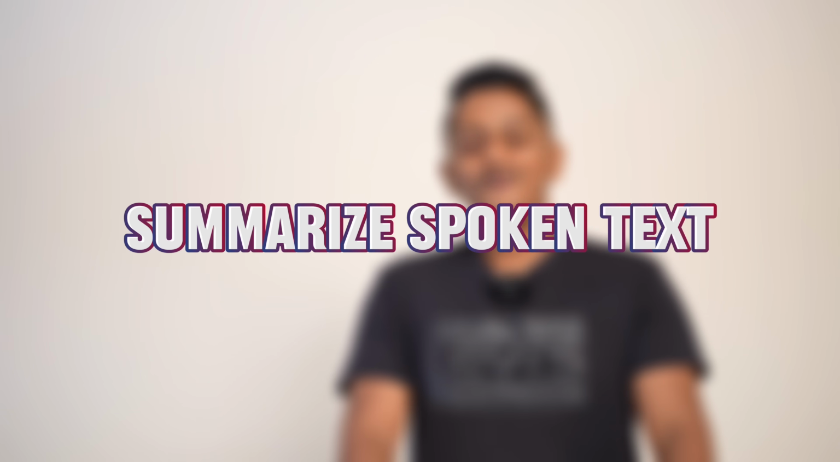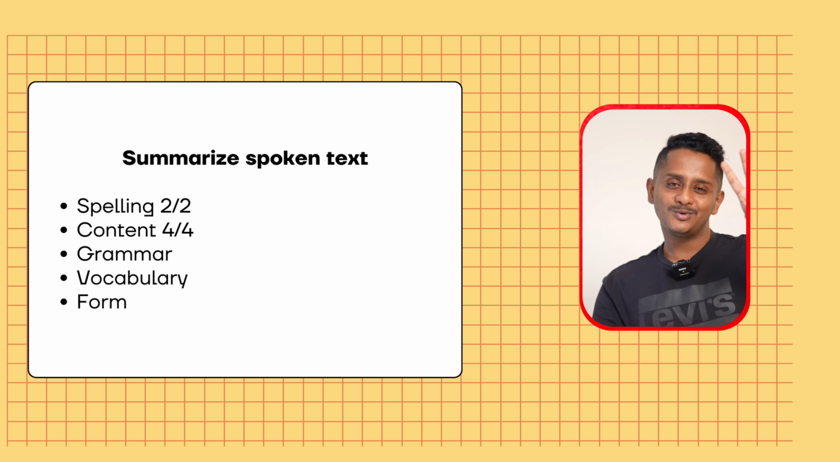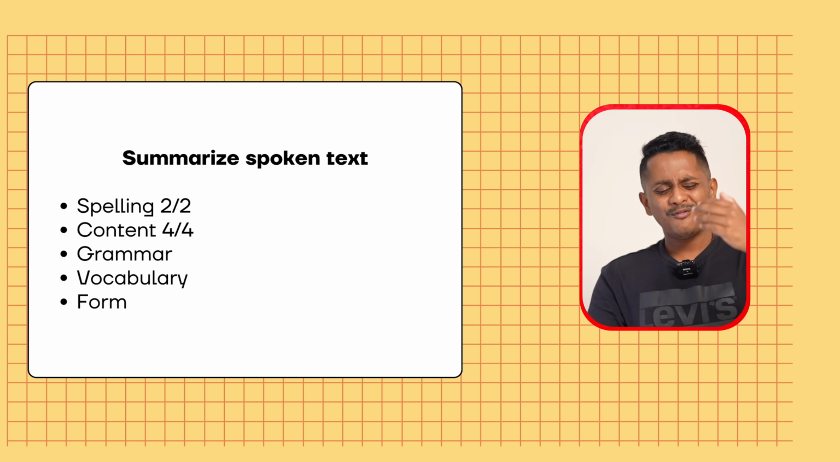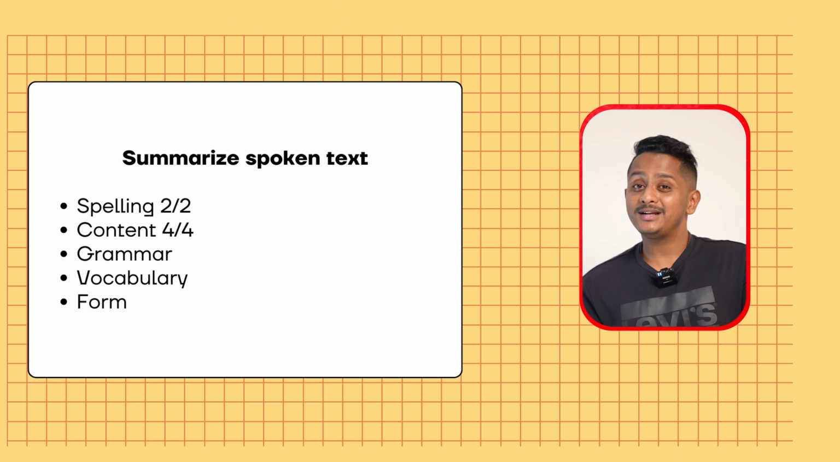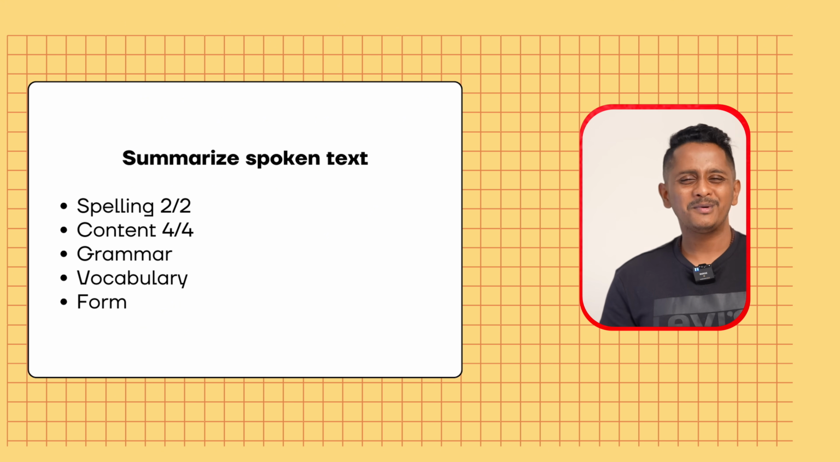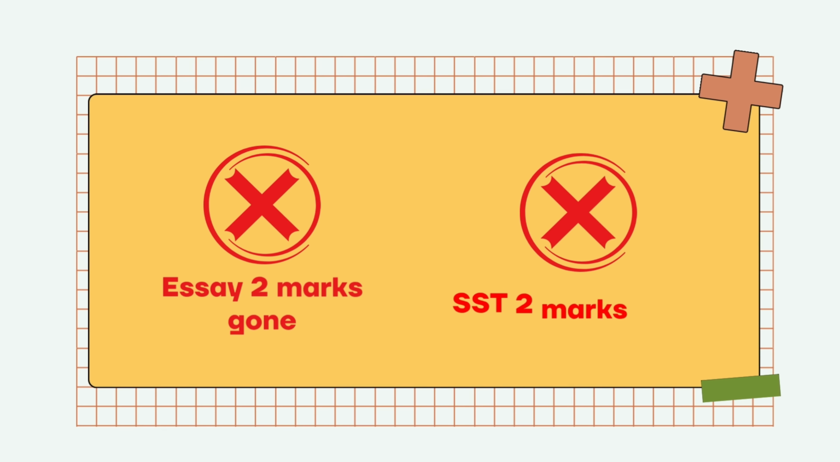With this summarized spoken text, if you just see the scoring guide, spelling is 2, content is 4. Form, vocabulary, grammar, people get it. But the spelling and content, sometimes grammar also plays an important role, but grammar you will not get 0. You make some mistakes, probably out of 2 you end up getting 1.4, 1.6 or 1.3, still fine. But spelling you make more than 1 mistake, 2 mistakes, 0. That free 2 marks is gone. Let's say essay also 2 marks gone, summarized spoken text also 2 marks gone from spelling.